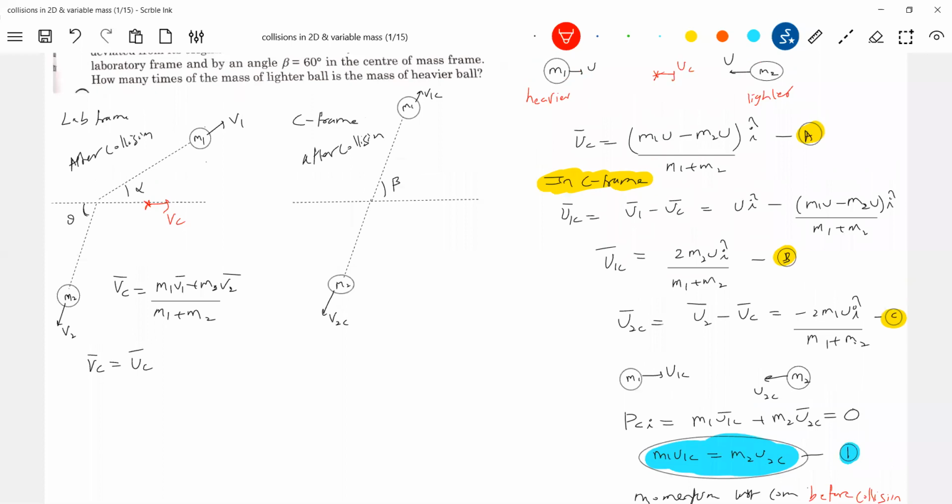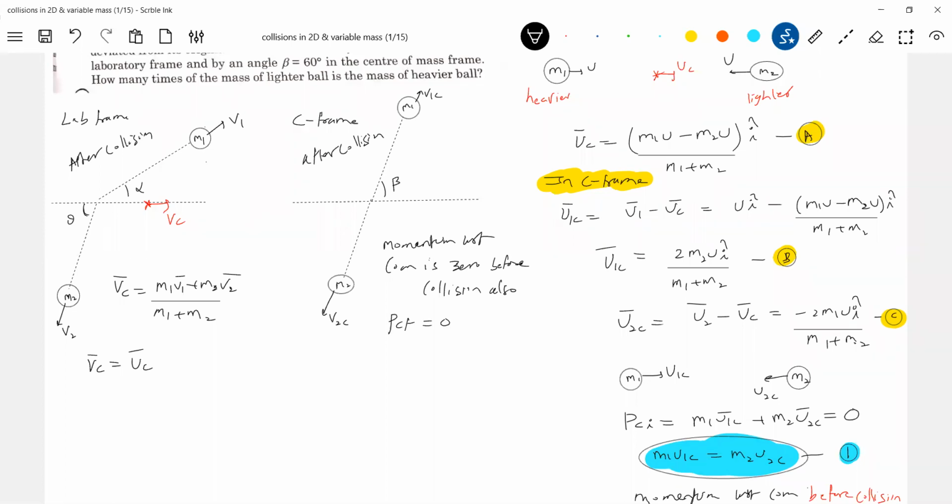So the same idea I'm going to bring here. What is the basic idea? Momentum with the center of mass is always zero.